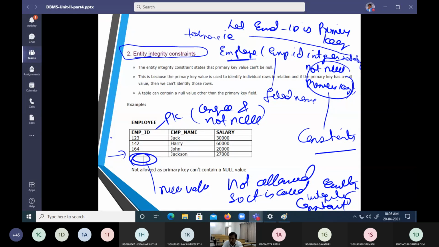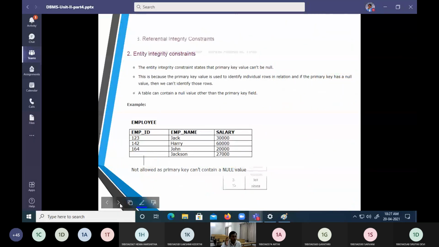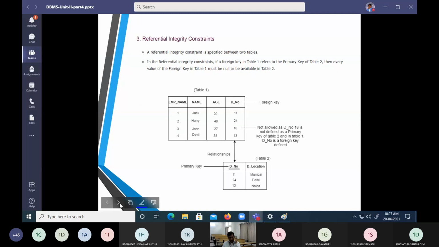How can it accept? It should not accept. Ensuring that it does not accept is called the entity integrity constraint. So that is what we mention with the primary key.